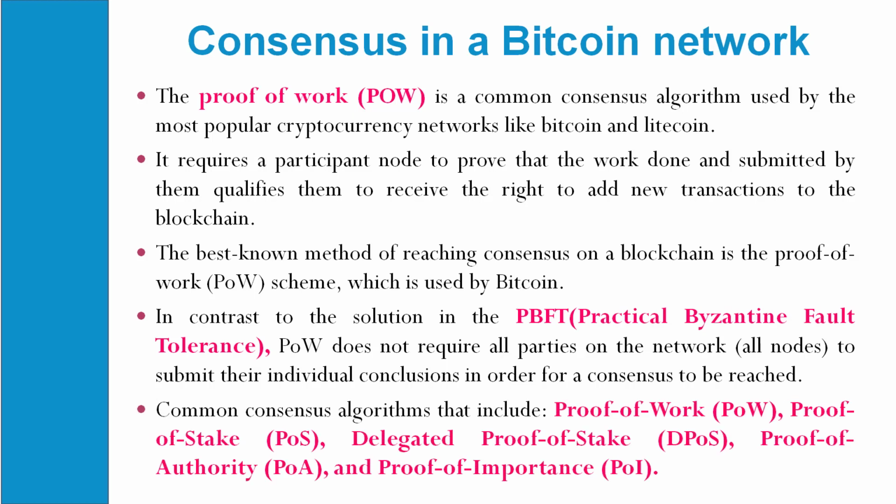The common consensus algorithms included within blockchain technologies are proof of work, proof of stake, delegated proof of stake, proof of authority, and proof of importance. These are the few consensus mechanisms used in blockchain technologies, which we'll see one by one.